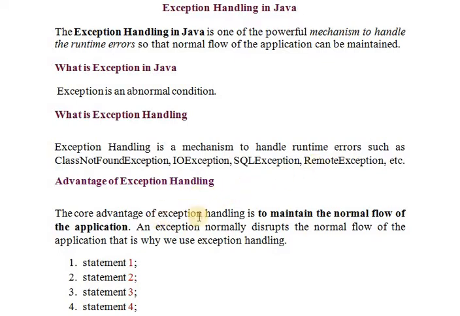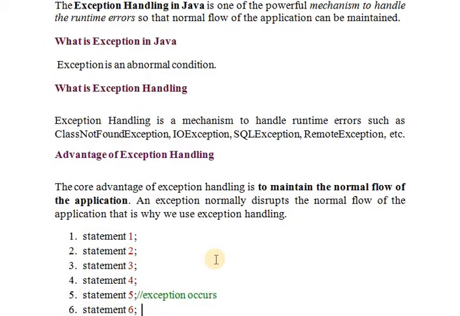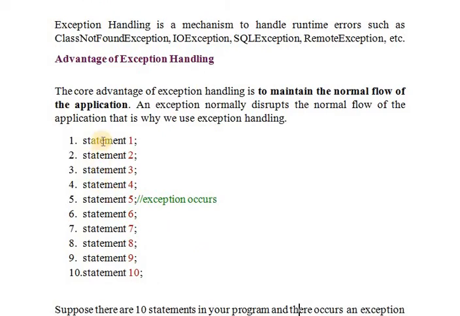Now we will see advantages of exception handling. The core advantage of exception handling is to maintain the normal flow of the application. An exception normally disturbs the normal flow of the application. That is why we are using the exception handling. See this, there are 10 statements here. An error occurs in the fifth statement. At the fifth statement itself, the program will terminate. To avoid this error, we are using the exception handling.